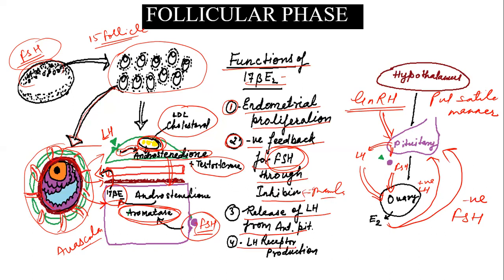Another function which is performed by 17 beta estradiol is production of LH receptors over the theca cell as well as a little bit over the granulosa cell. So these are the changes in the follicle during the growth.